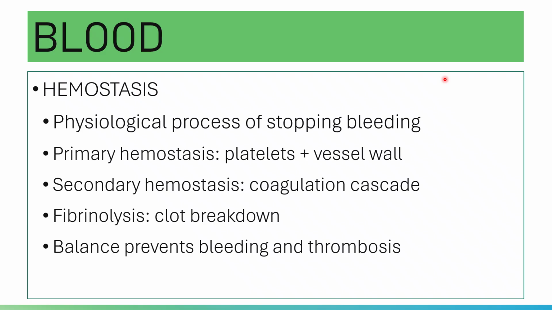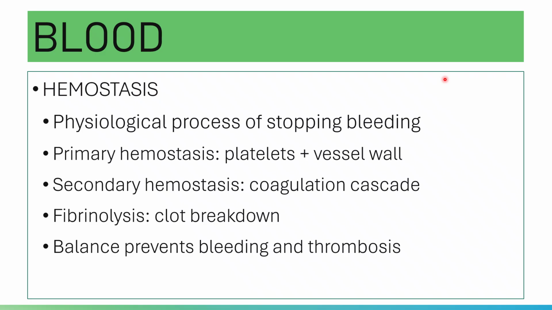Just a brief overview about hemostasis. You have your primary hemostasis and your secondary hemostasis. Your primary hemostasis is composed of your platelets and the vessel wall.